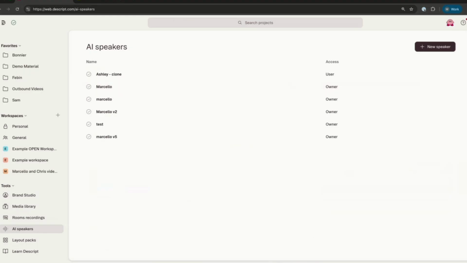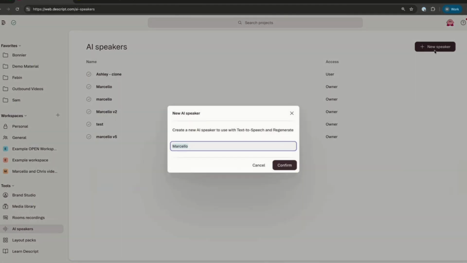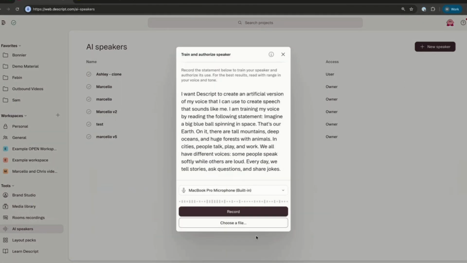Ben, I see you in the chat. I think I missed the part of doing my voice. This is where you can train that voice. So if I click new speaker on the top right, name the voice, and then click confirm, now I can read the script, and from there I'll have my voice created. Same kind of idea if I go back to avatars, you can do so.